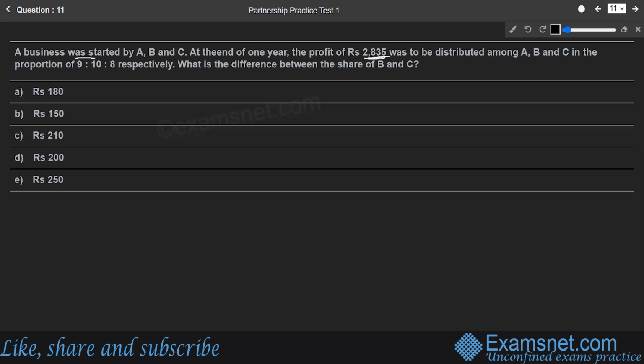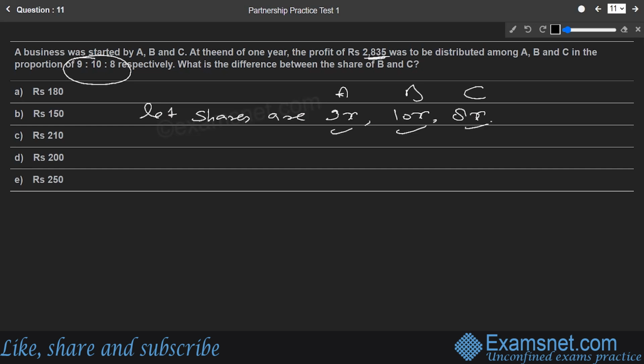So they say the profit share is 9 is to 10 is to 8. So we'll assume that the shares of the profit are 9x, 10x, and 8x respectively for A, B, and C. So the shares are 9x rupees, 10x rupees, and 8x rupees. As they say, the total profit was 2835, so the sum of all these three shares should be equal to 2835 only. That means 9x plus 10x plus 8x is equal to 2835.